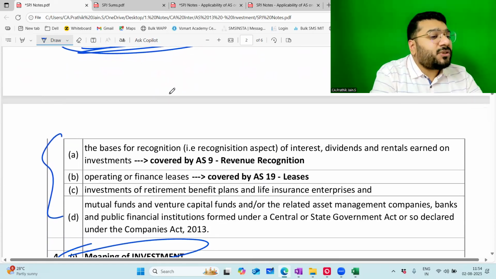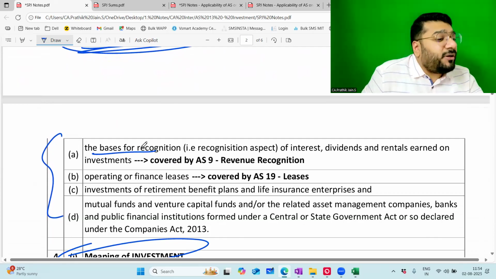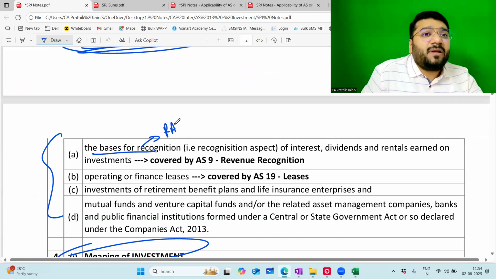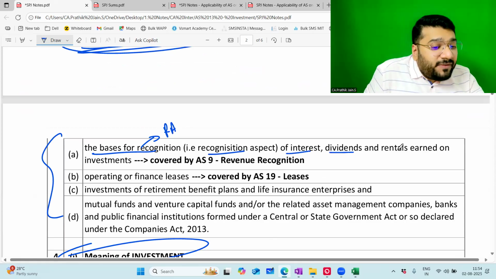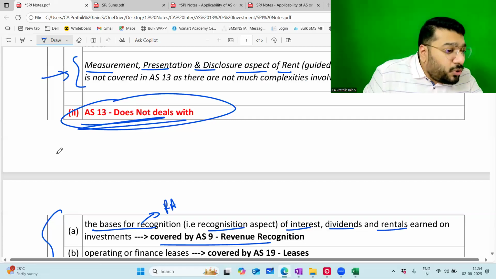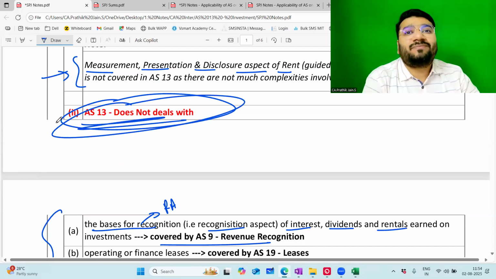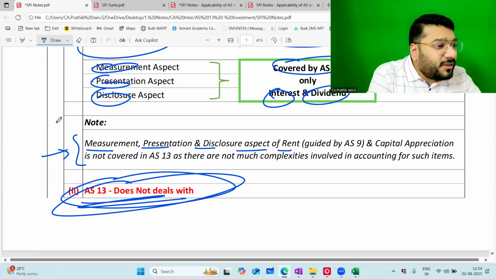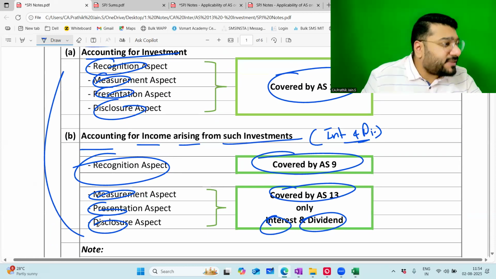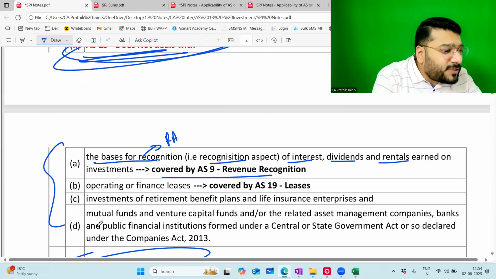AS 13 does not deal with the basis of recognition. Recognition means what can I say? The recognition aspect of interest, dividend, rental is covered by AS 9. Like that, exclusively, this has been mentioned in the accounting standard. Am I loud and clear? This was my analysis. I drew this from this particular point only.